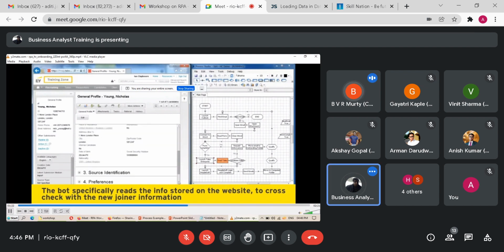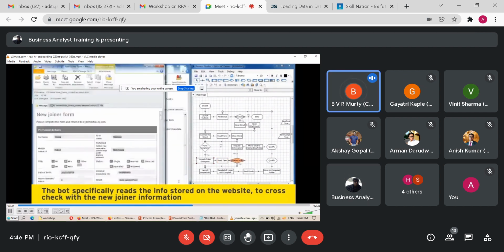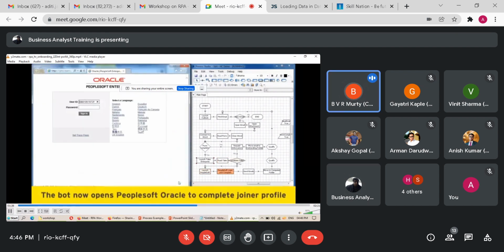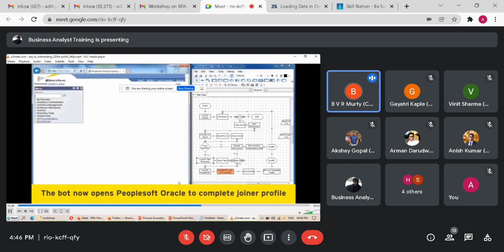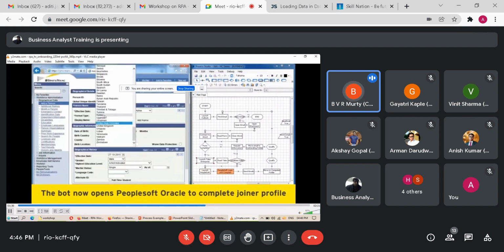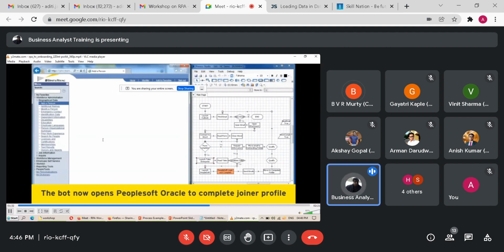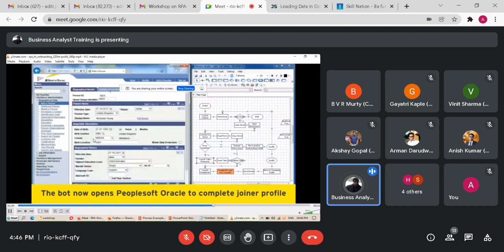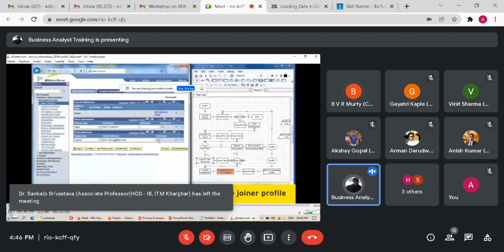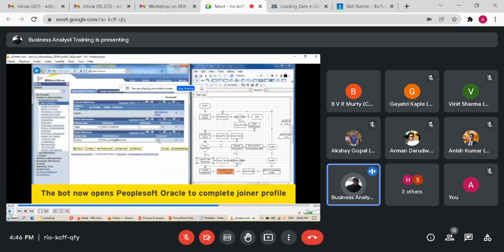So it is giving here: the bot specifically reads the info stored at the website to cross-check with the new joiner information. Bot with PeopleSoft Oracle joiner profile. So this is your TPS system where the bot is doing data entry. By the way, this video has been purposely slowed down. Otherwise, the bot runs at 10 times the speed.